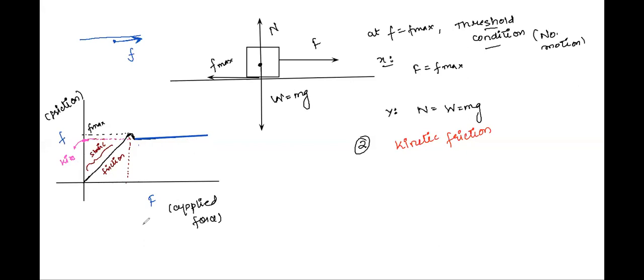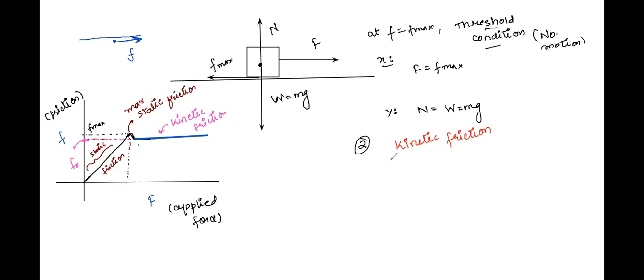So I'll write it as FK rather. FK, so this is telling you the kinetic friction, whereas this peak is telling you about maximum static friction. I hope the concept is clearly setting in all your minds.